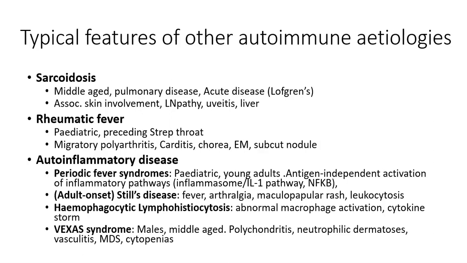There are no autoantibody tests that are specific for sarcoidosis because it is not thought to be an autoantibody-mediated disease, unlike the other autoimmune arthritis and connective tissue diseases that we've discussed. The other important autoimmune disease to discuss is that of rheumatic fever, which can be an autoimmune complication of streptococcal pharyngitis, typically affecting the pediatric population.